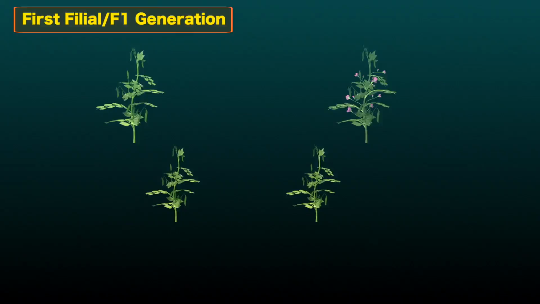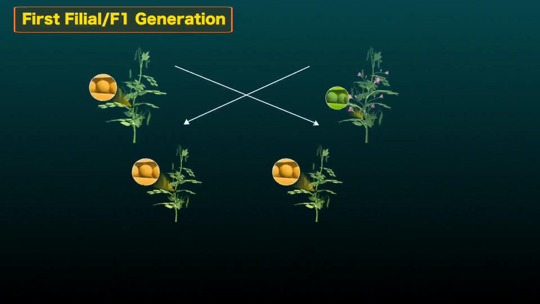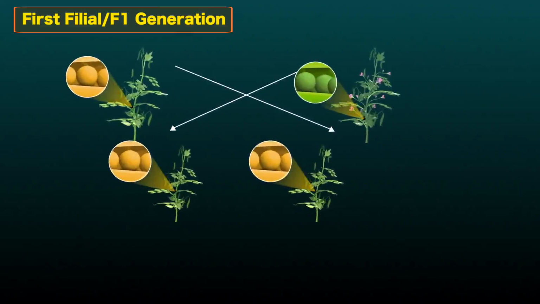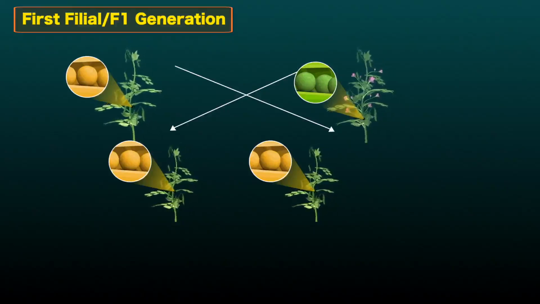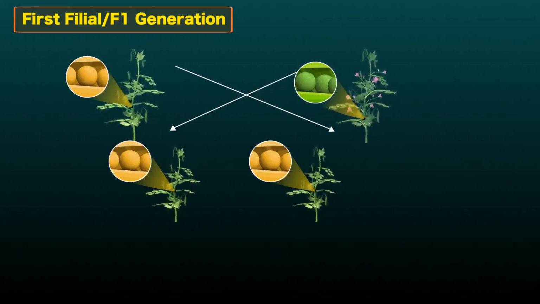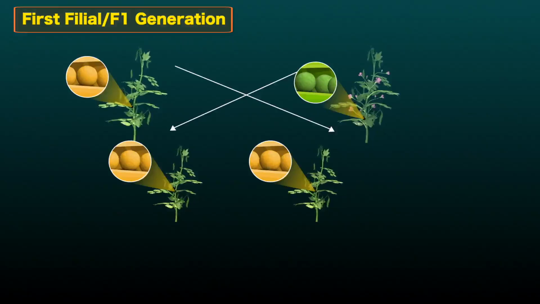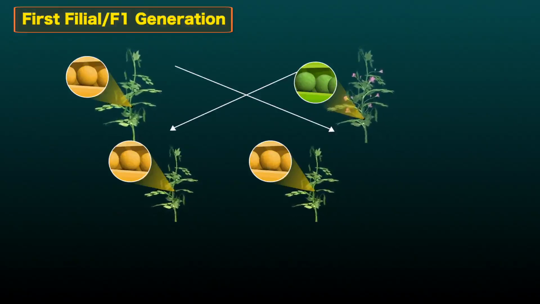First filial F1 generation. Mendel performed cross-pollination between a pure breed of yellow and green peas. After pollination, the plants formed are referred to as the first filial F1 generation or progeny of the first generation parents. Filial means progeny. All the pea seeds formed in the F1 generation are yellow.